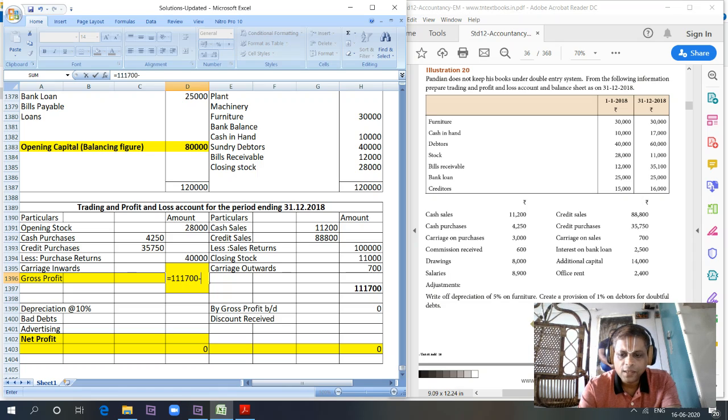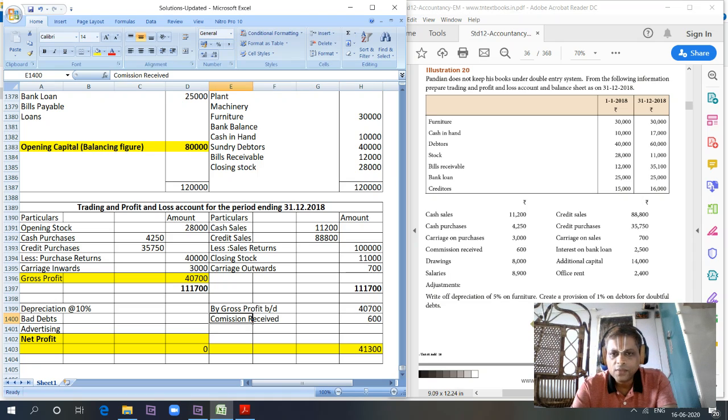So the gross profit is equal to 1,11,700 minus 71,000. 40,700 is the gross profit. So by gross profit brought down 40,700. What are all the P&L related items we have? We have commission received. Commission received is 600. Then what else we have? Salaries.